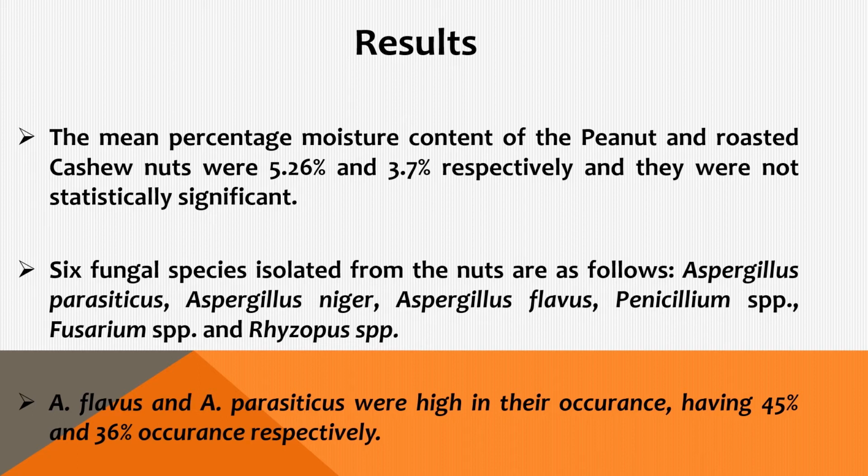6 fungal isolates were isolated from this work. They are Aspergillus parasiticus, Aspergillus niger, Aspergillus flavus, Penicillium species, Fusarium species, and Rhizopus species. Aspergillus flavus and Aspergillus parasiticus were high in their occurrence, having 45 and 36% occurrence respectively.